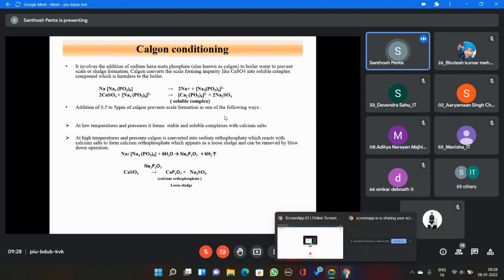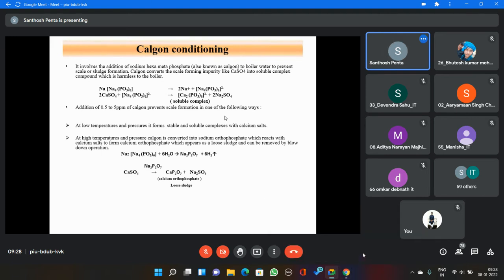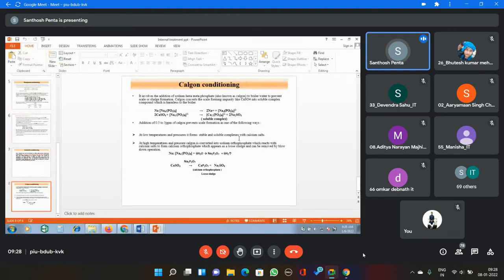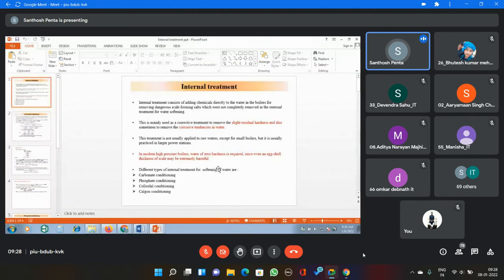So those things were kept here in your curriculum. So with this, I am winding up unit 1. Once again, what is the conclusion of unit 1? I'm going to share this PPT. Don't worry, for internal treatment, don't get tense.